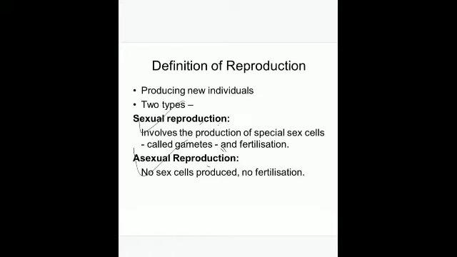When sexual reproduction takes place, it involves both the parents, male and female, and involves the production of special sex cells which are called gametes, and thereafter fertilization takes place. Is that clear? And in plants also the same thing. We are discussing plants. So reproductive cells are produced in male and female parts of the plant, and they fuse to produce seeds, and these seeds germinate to produce new plants.